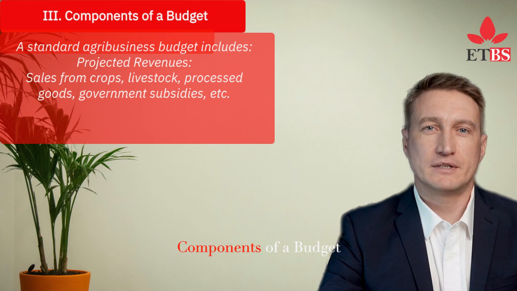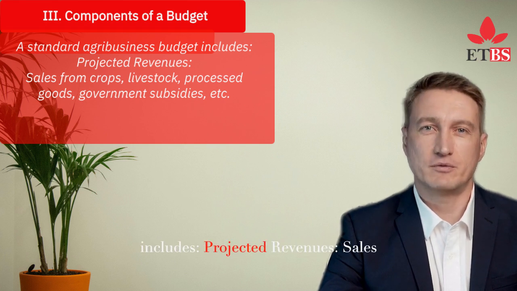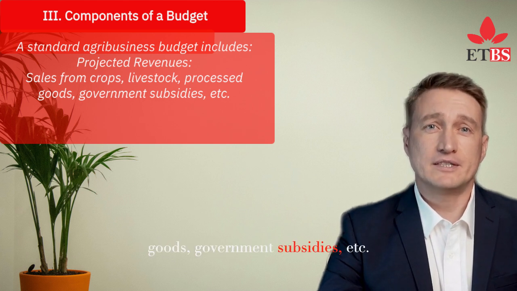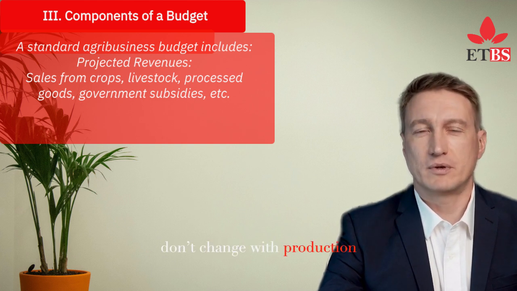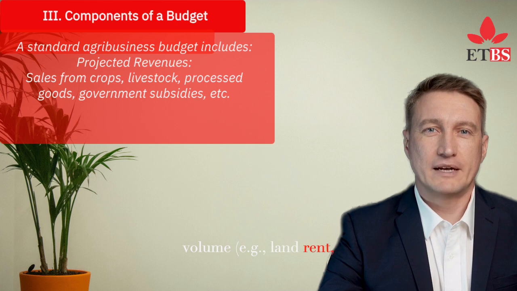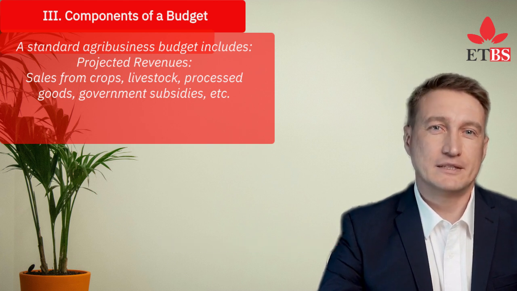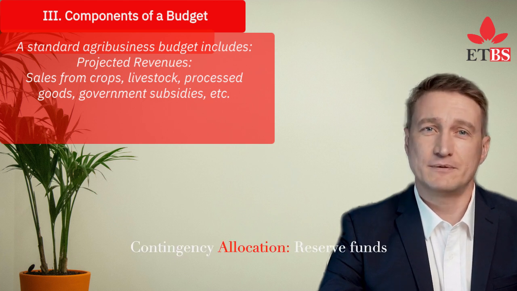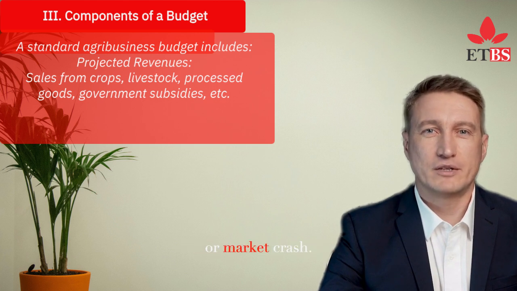3. Components of a budget. A standard agribusiness budget includes projected revenues, sales from crops, livestock, processed goods, government subsidies, etc. Fixed costs, expenses that don't change with production volume, e.g., land rent, salaries, insurance. Variable costs, expenses that fluctuate with output, e.g., seeds, feeds, labor, transport. Contingency allocation, reserve funds set aside for unexpected events like crop failure or market crash.